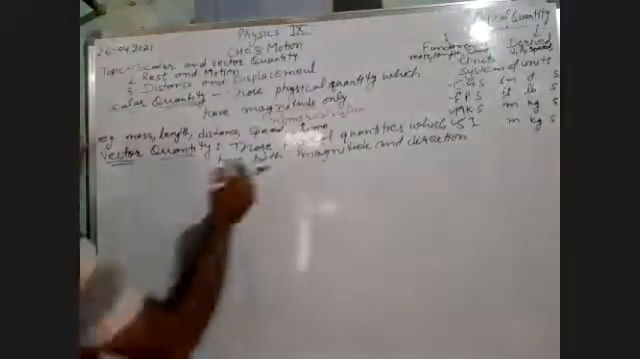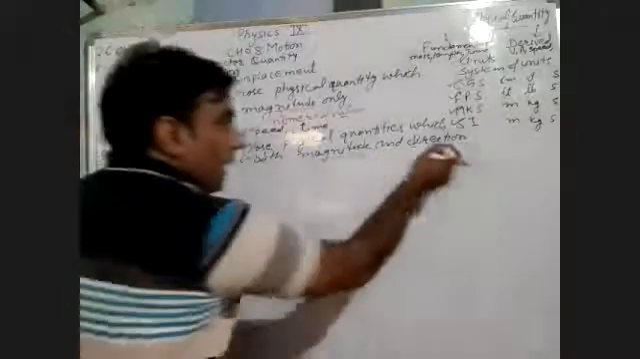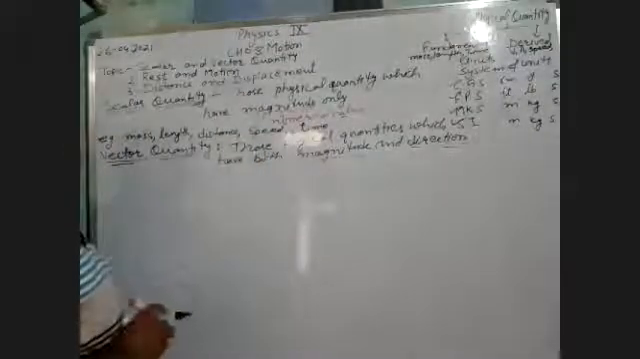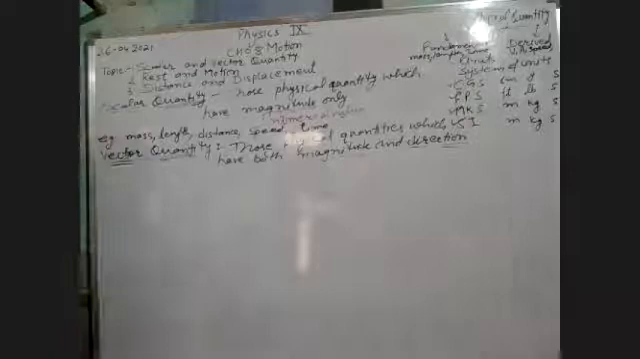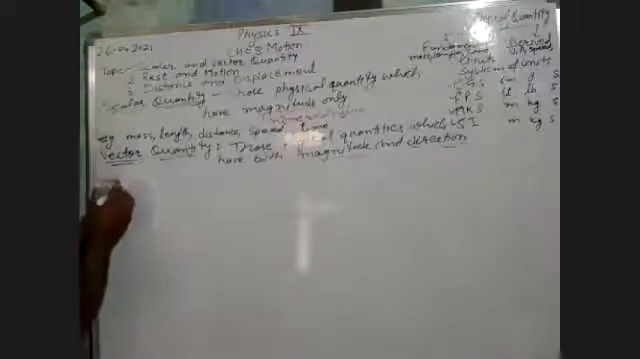Also have magnitude, meaning numerical value, and direction. So here we require direction and magnitude both to measure a physical quantity, and those physical quantities are known as vector quantities, or we can say vector physical quantities. So what are the examples of that quantity?